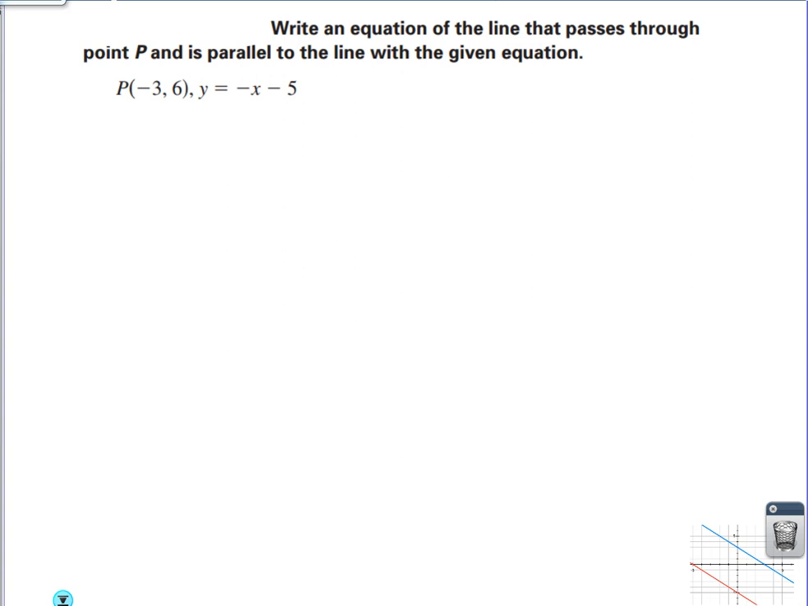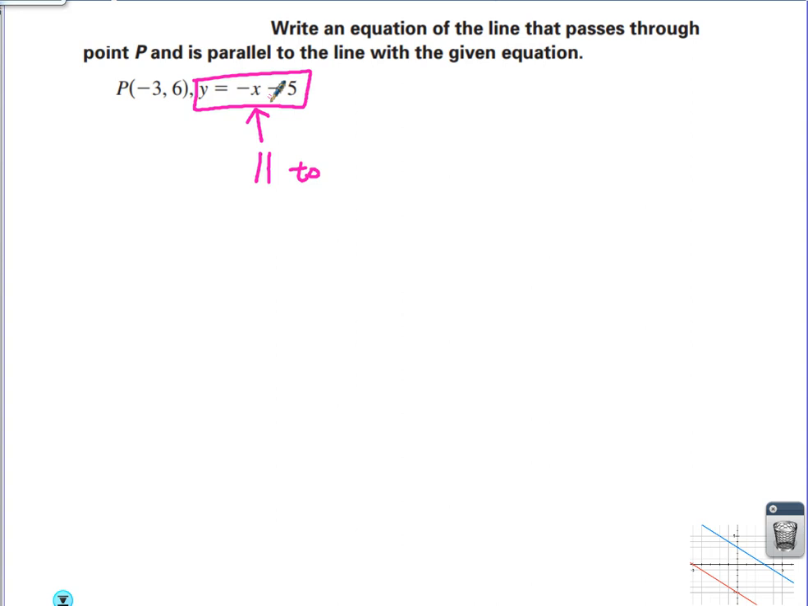Write the equation of a line that passes through point P that is parallel to y equals negative x minus 5. Like I said, there is absolutely zero difference between this problem and the problems you worked yesterday. I want my line to be parallel to this, which, by the way, here's an abbreviation for parallel: it looks like two L's. I want it to be parallel to that line, y equals negative x minus 5.